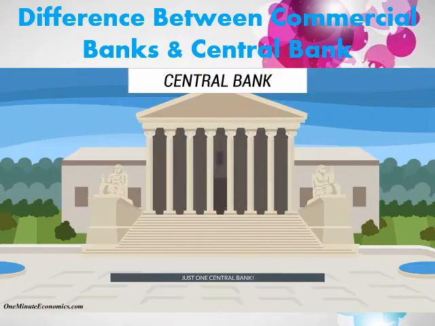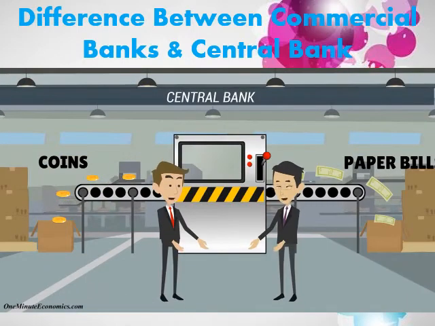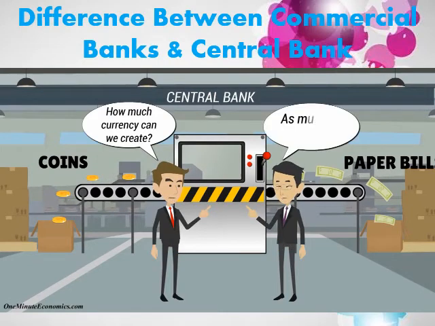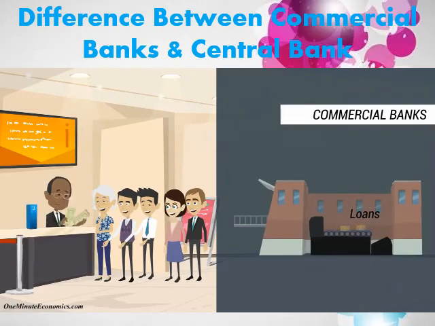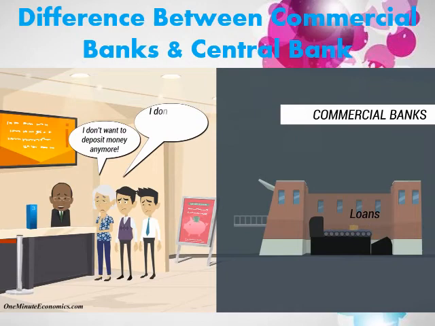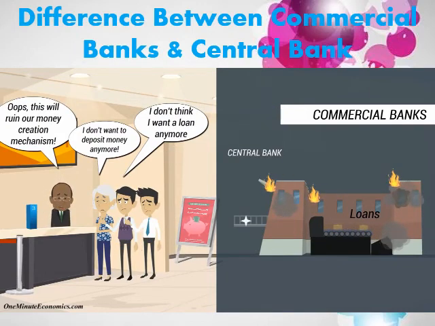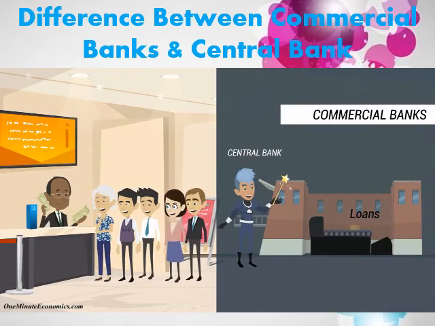Most countries have one central bank and multiple commercial banks. The central bank has a monopoly on physical money creation. They can create as much physical currency as they deem necessary. Commercial banks, however, cannot do that. Some people have to deposit money and others have to request loans. Otherwise, the money creation mechanism of a commercial bank stops working. Therefore, maintaining stability is a central bank's main goal, and it can do that by